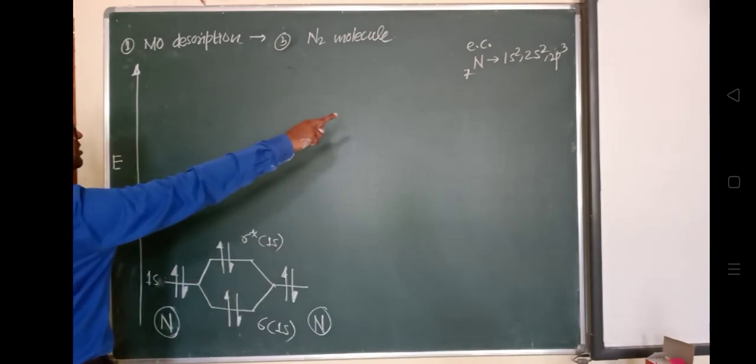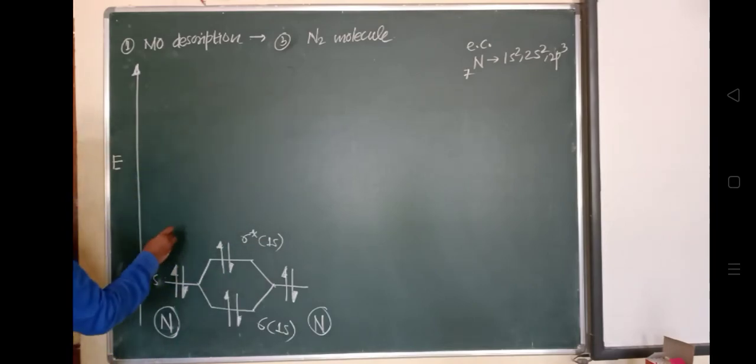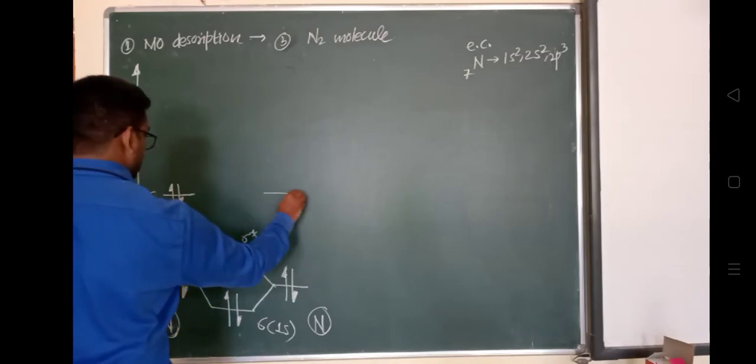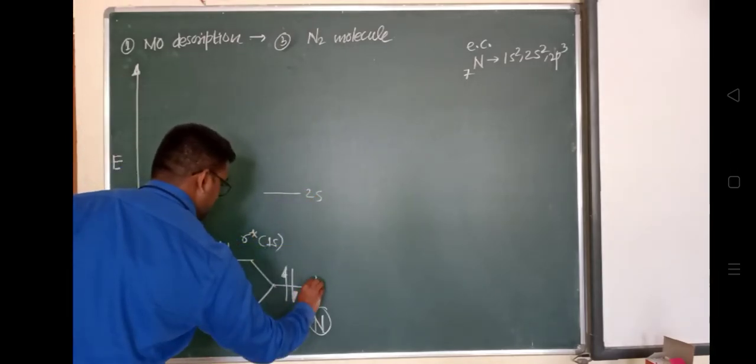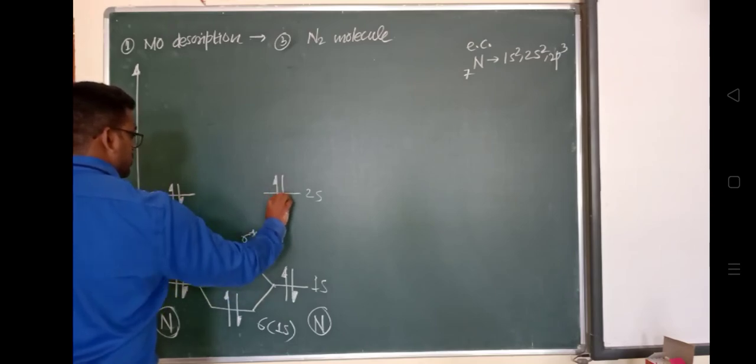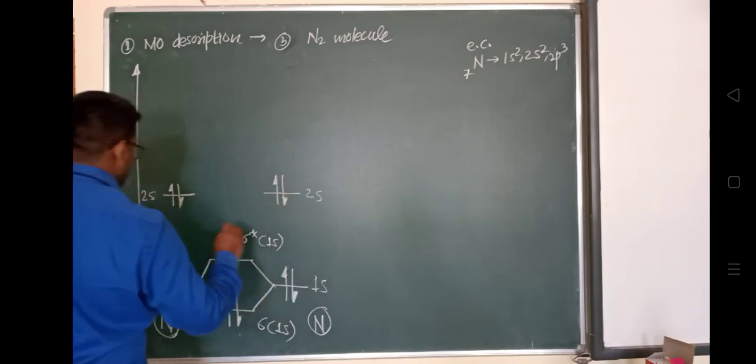Now, in the 2s orbital, in a nitrogen atom there are a total of 2 electrons. This is the 2s orbital, with higher energy than the 1s orbital, and these are the 2 electrons from this nitrogen atom.